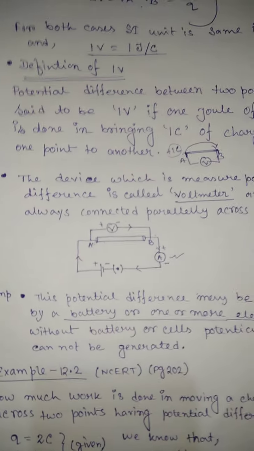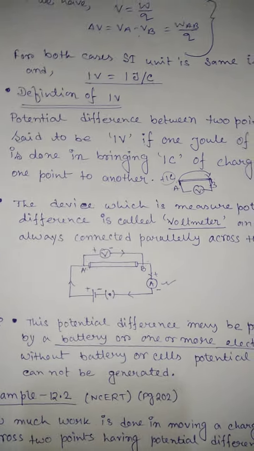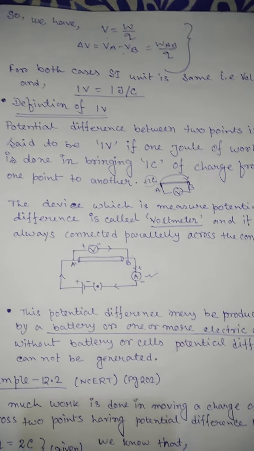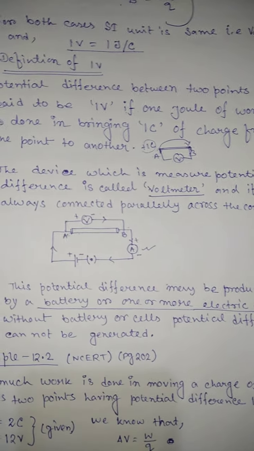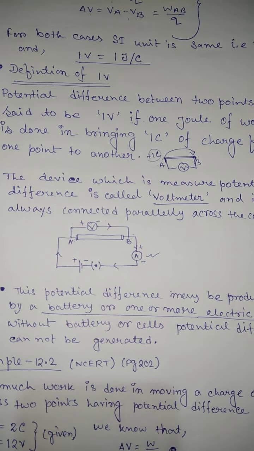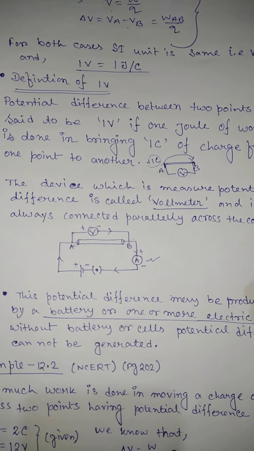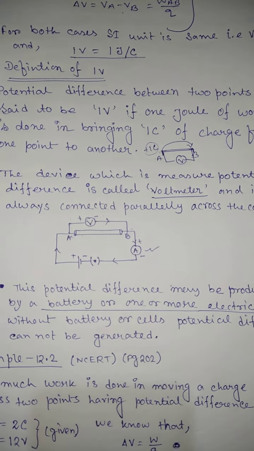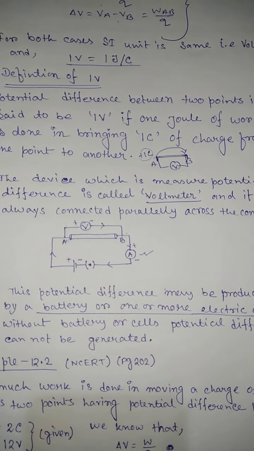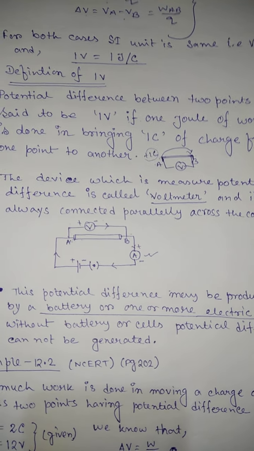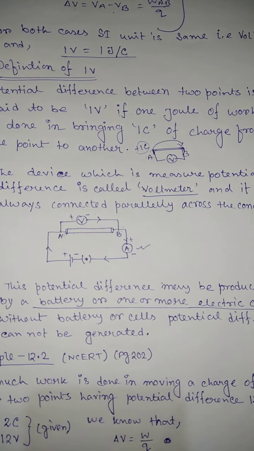Now, similar to electric current, in the previous video we studied that one device, connected in series in an electric circuit, measures the amount of current flowing through the circuit, that is called the ammeter.